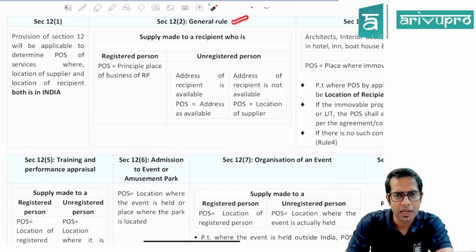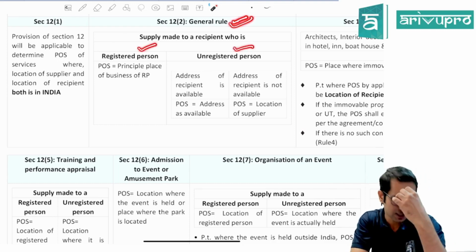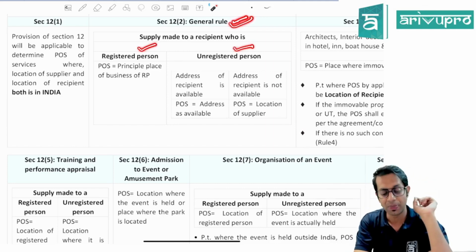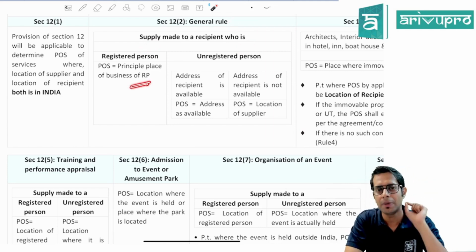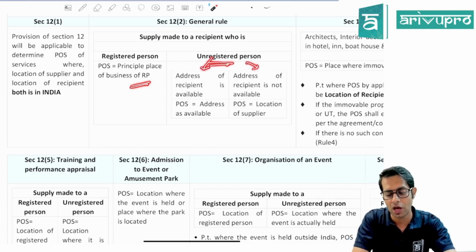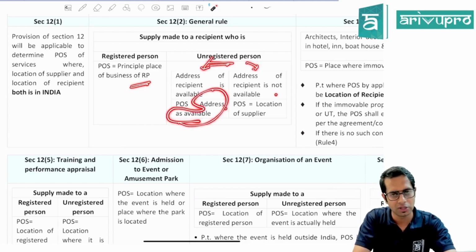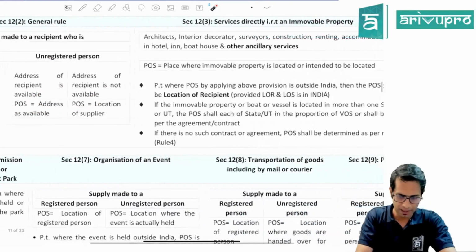So normally, if you provide any services, what will be the place of supply for services, sir? Now check whether you are providing the services to a registered person or an unregistered person. If you are providing the services to a registered person, the place of supply will be the principal place of business of that registered person. If you are providing services to an unregistered person, check whether you have the address of that unregistered person or not. If you have the address, then that address which is given by the recipient. If the address is not there, then the location of the supplier.